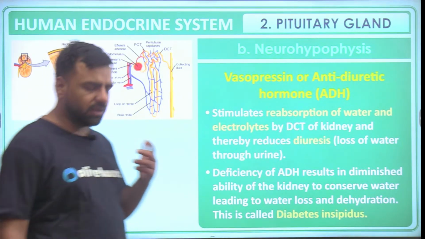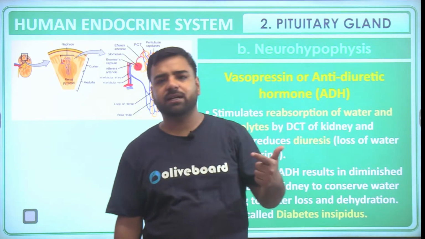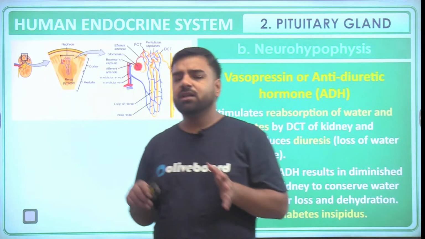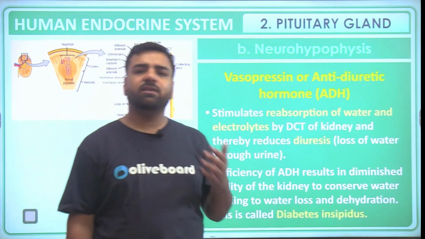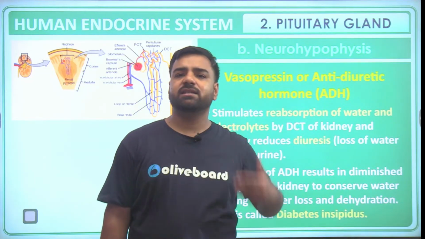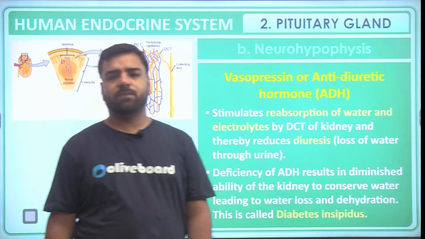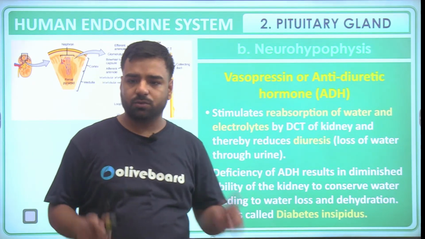So guys, we have two different types of diabetes: diabetes insipidus and diabetes mellitus. Diabetes insipidus is the one in which the water is not conserved in our body, right? And diabetes mellitus is the one in which the glucose level increases, because of which insulin is not able to maintain that glucose level, right? So that's diabetes mellitus. This is diabetes insipidus. So these things are important.